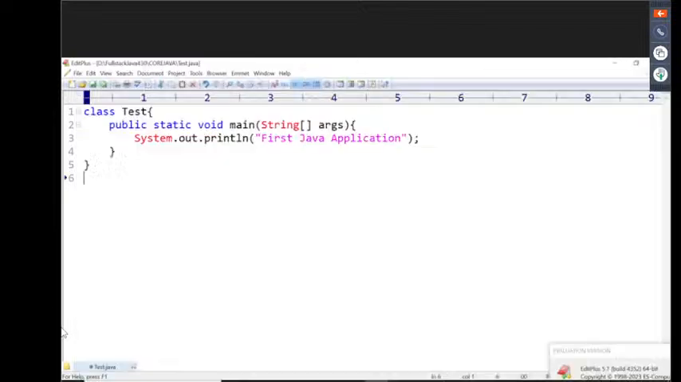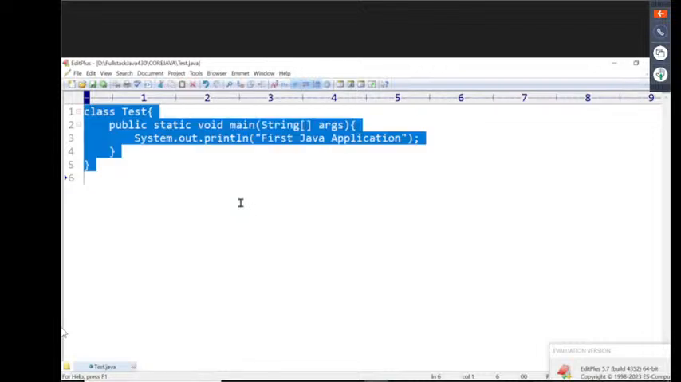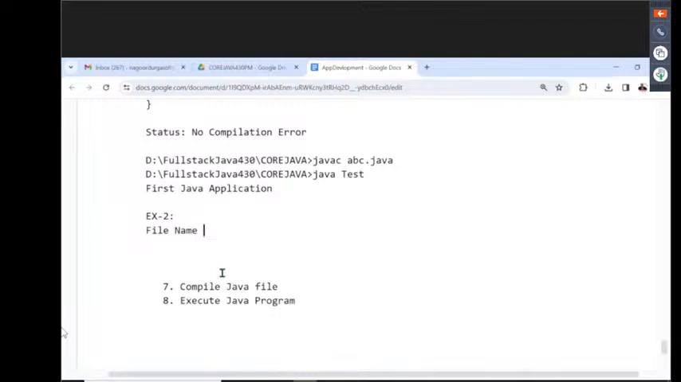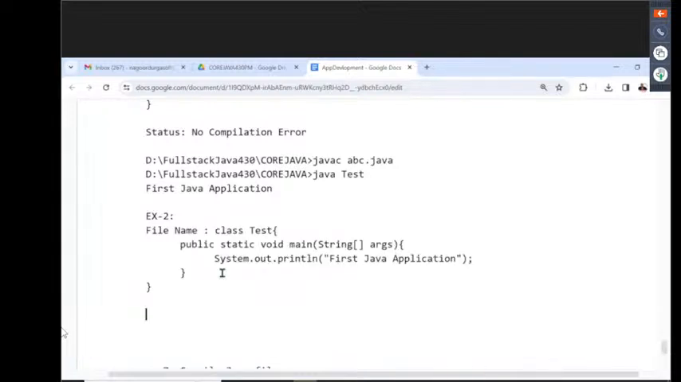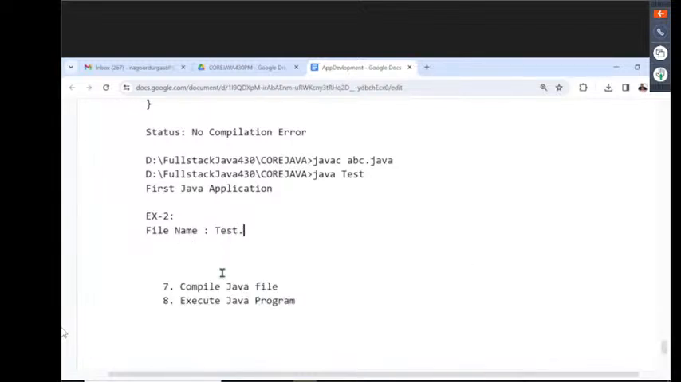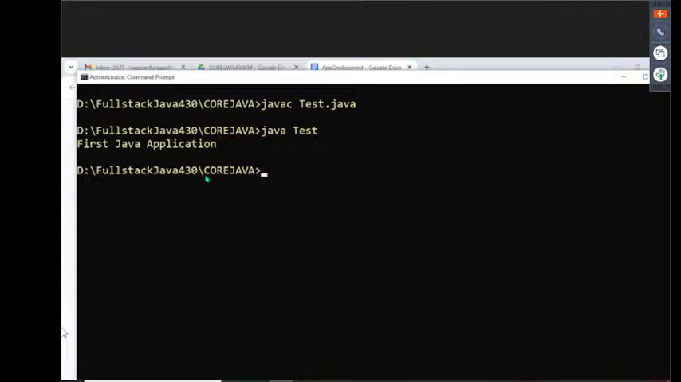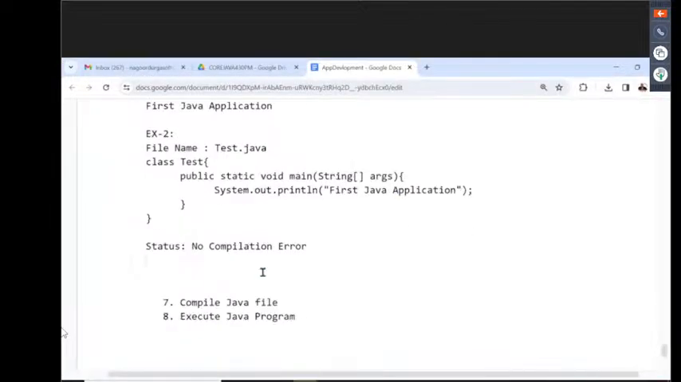That's okay, fine. This is another example I'm telling you, another point I have shown. Now, first of all, I want to take the file name. What is this file name? Sorry. The Tester.java program I provided. What is the status? No compilation error. We are getting no compilation error here. Now, inside this command prompt, I want to display the same thing.